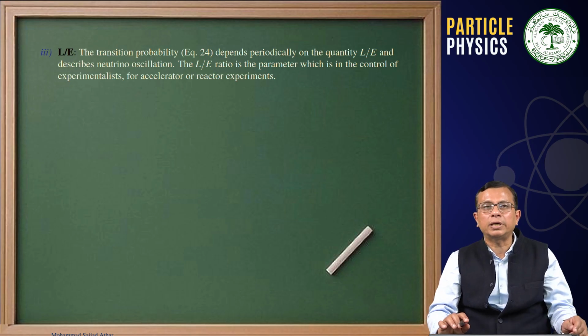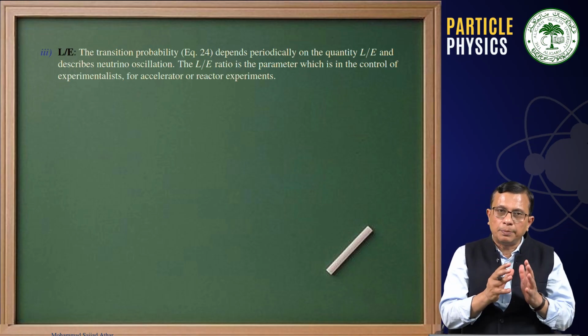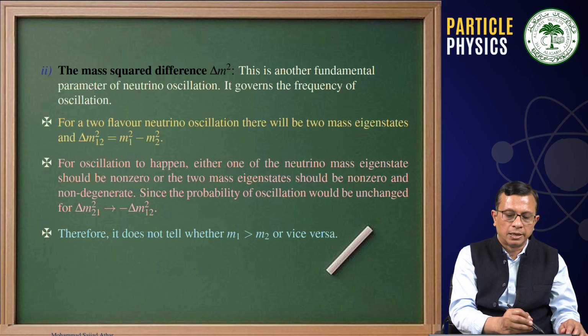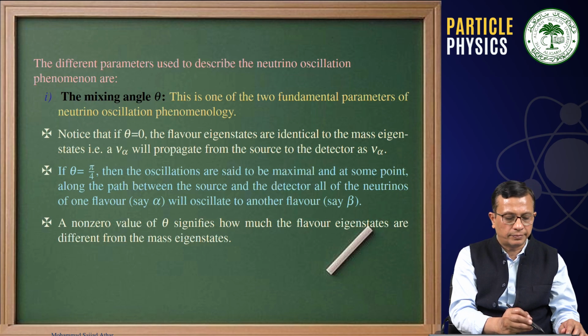Now, the other important point that we should talk about is the L by E ratio, because you see it in the expression that we have.